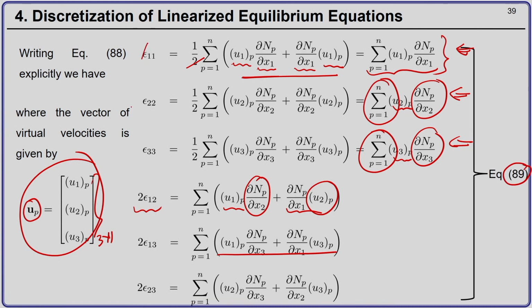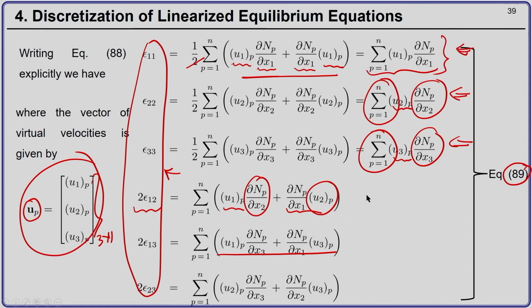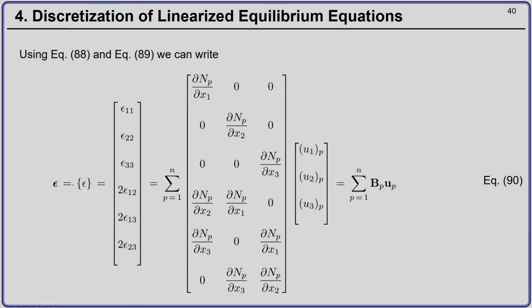Okay. So, on the left hand side I have the strains, and using Voigt notation, if I write them as a vector, on the right hand side I can write it as a product of a matrix times a vector UP. Okay. So, that is what we are going to do.